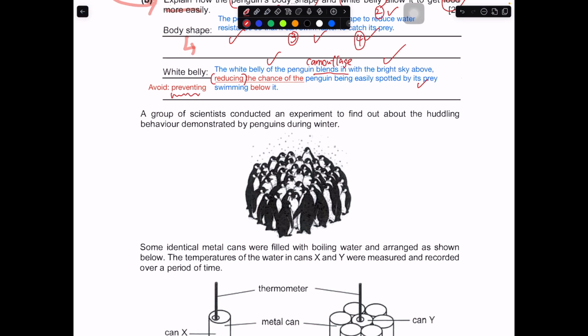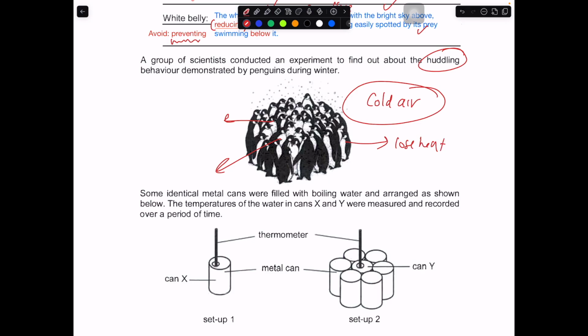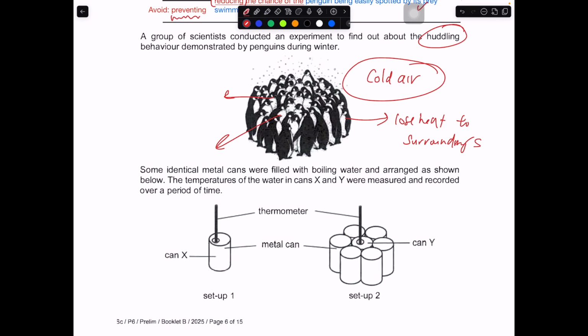A group of scientists conducted an experiment to find out about the huddling behavior demonstrated by penguins during winter. Why do they huddle? Basically the idea is this. Can you see that? During winter, the air will be very cold. This is cold air. So what will happen to the penguin? The penguin will start to lose heat to the surrounding. Because they have a warmer body, they will lose heat to the surrounding.